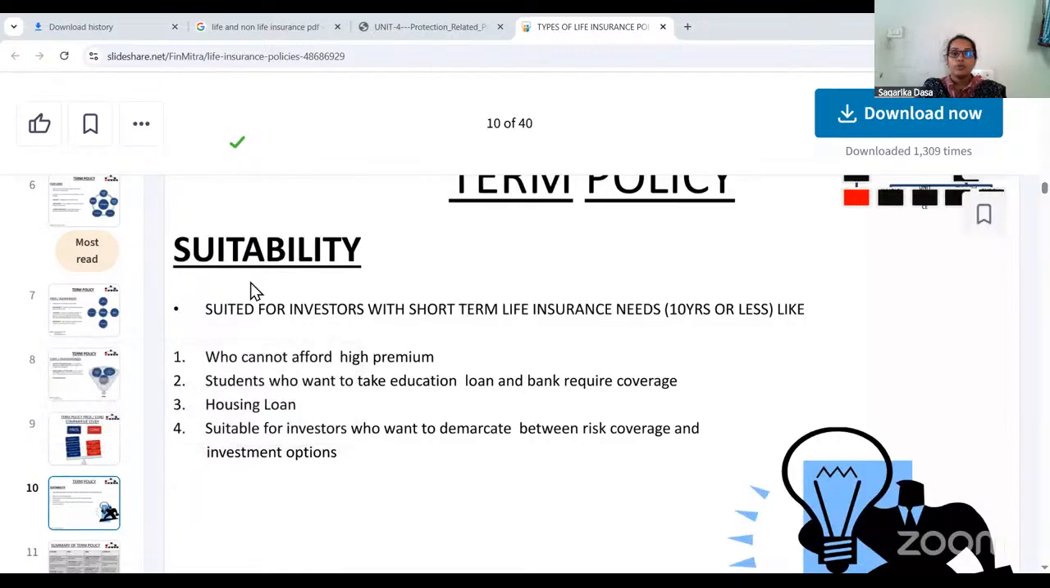Now, for whom the term life policy is suitable? Suitable for the investors with short-term life insurance needs, 10 years or less. ఎవరికైతే 10 years కన్నా తక్కువ షార్ట్ టర్మ్ లైఫ్ ఇన్సూరెన్స్ కి వెళ్ళాలి అని అనుకుంటున్నారు వాళ్ళకి ఇది సూట్ అవుతుంది. అంటే mostly it will be like the person who is having 40 years or 50 years age, they can go with the term life policy.